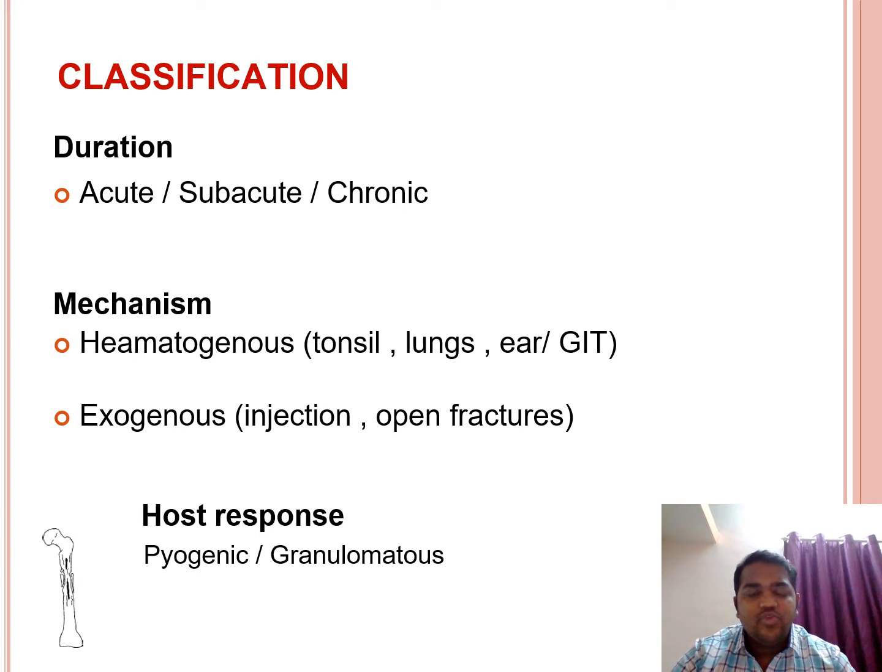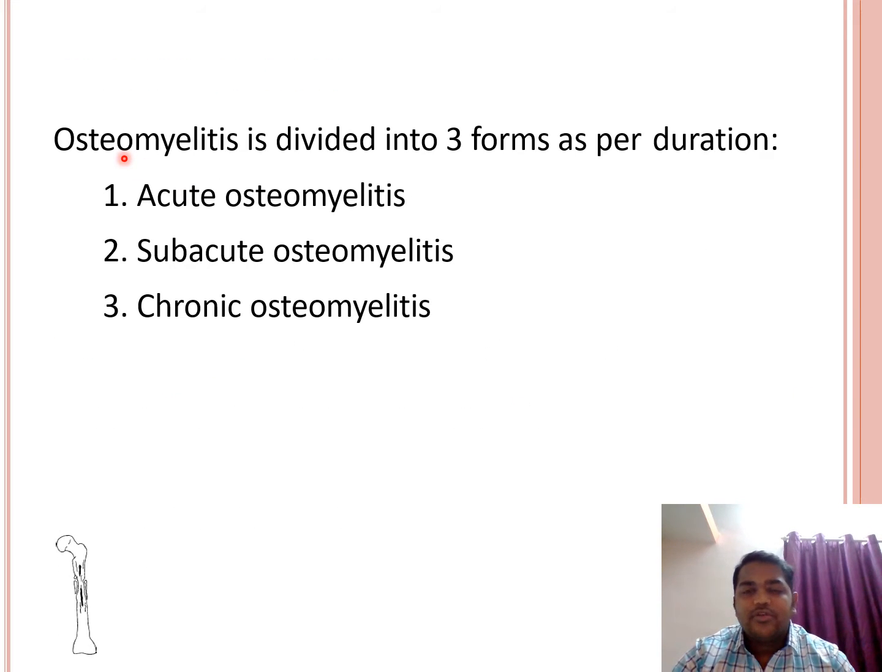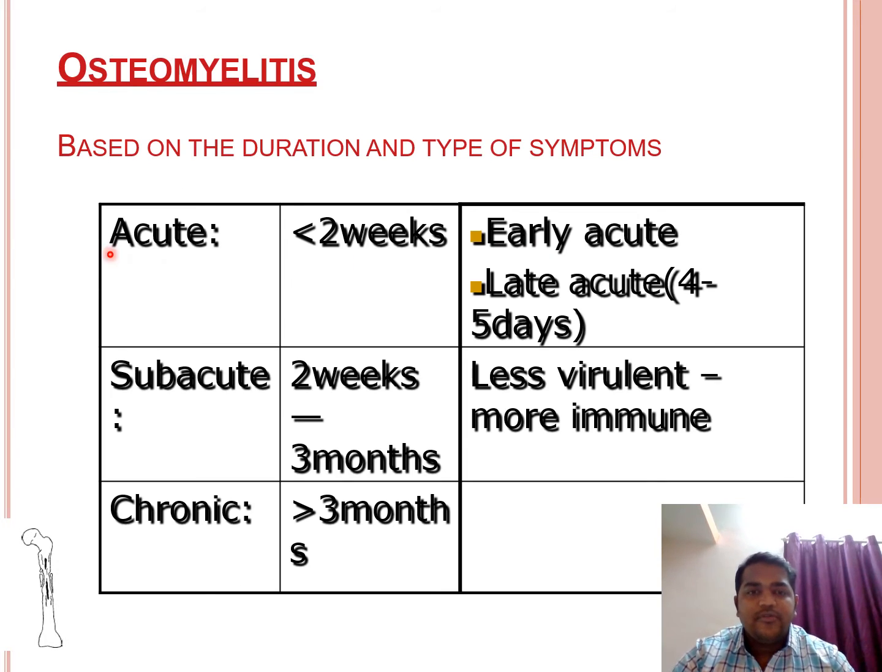Classification: it is classified into three types, that is acute, subacute, and chronic, and the mechanism is hematogenous and exogenous. As we discussed, osteomyelitis is divided into three forms: acute, subacute, and chronic. Acute is termed when the infection is less than 2 weeks. If the infection is more than 2 weeks but less than 3 months, we term it as subacute osteomyelitis, and if the infection is more than 3 months, then we'll term it as chronic osteomyelitis.